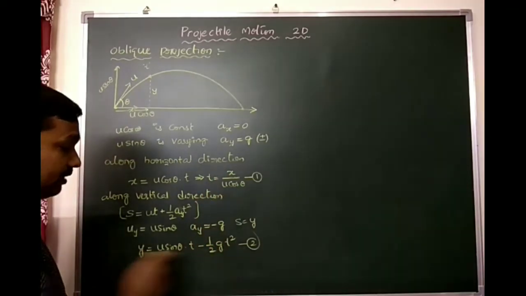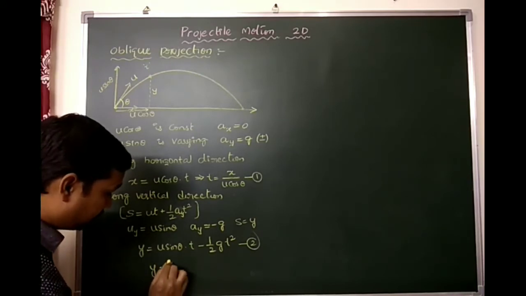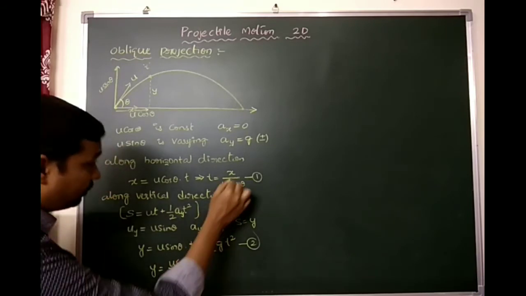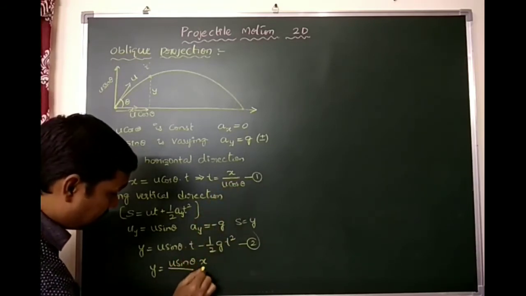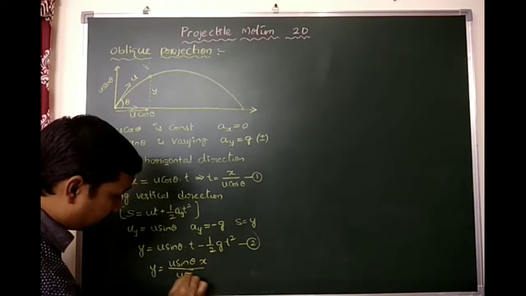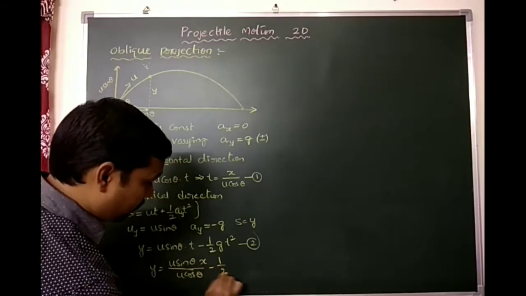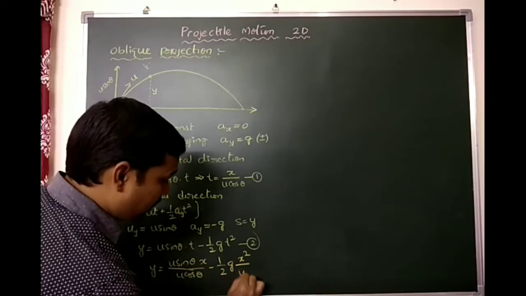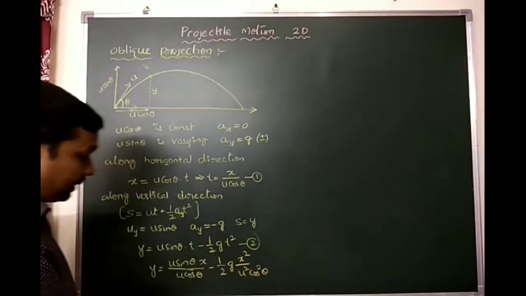We can substitute in this. So we get y equals u sin theta into x by u cos theta, minus half g x square by u square cos square theta.